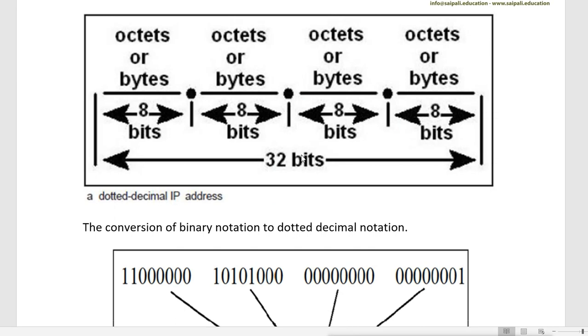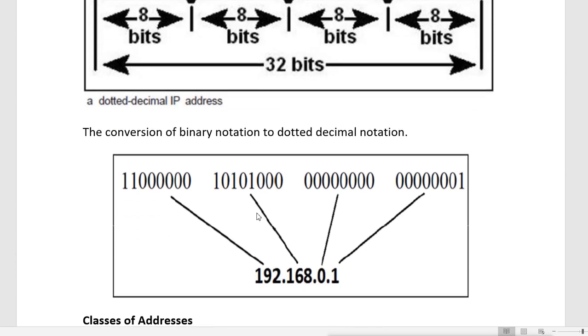So as we know, all these 32 bits are divided into 4 parts of 8 bits. This 8 bits we can also call a byte or octet, and the conversion works like this. When you want to convert the total 32 bits, first you divide them into 4 parts of 8 bits, then convert each part separately, and then separate them using dots. So we are having the addresses from 0.0.0.0 to 255.255.255.255.